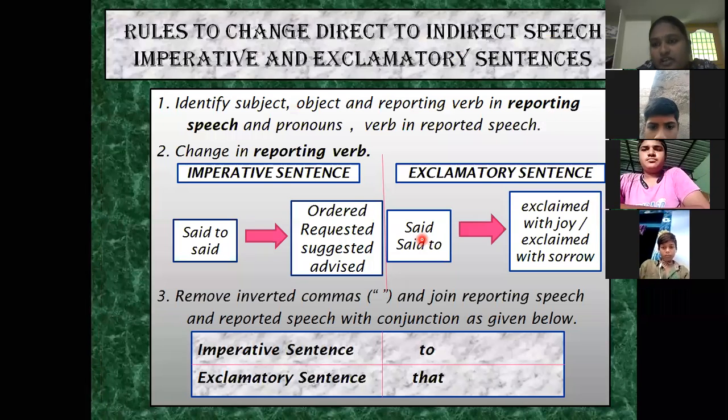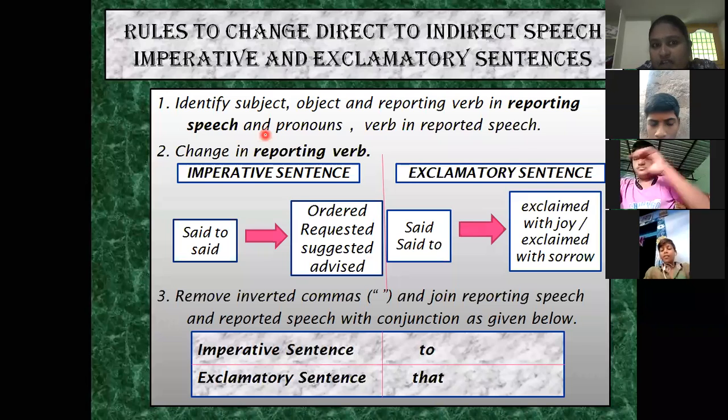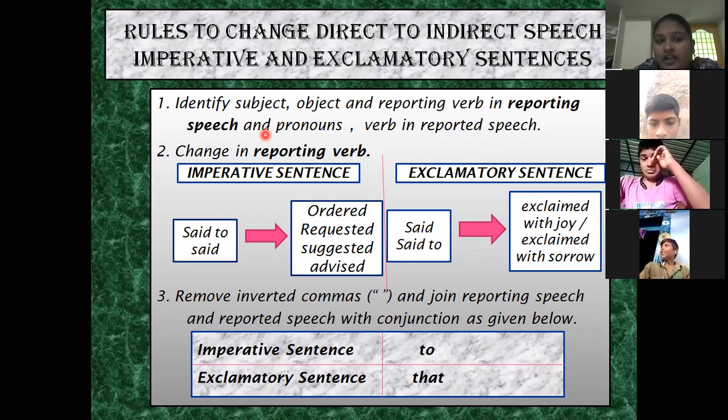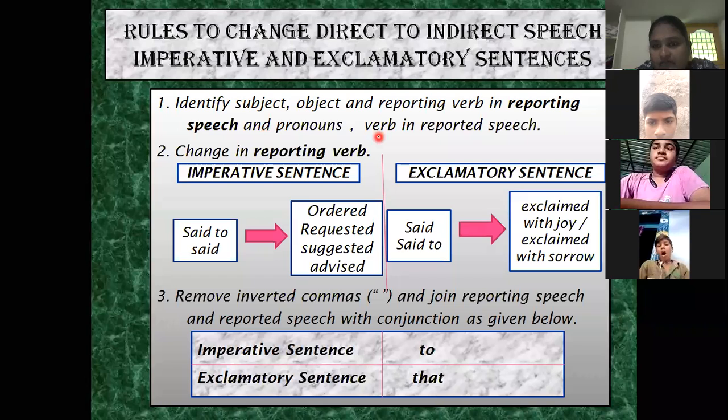Next, now coming to the important point. As we discussed, the rules are the same to change from direct to indirect speech, and only differ in two or three points. Let me see what the first point is. The first point is identifying the subject, object, reporting verb, and in the reported speech, pronoun, verb, and whether there is any adverb. This is the same for all types of sentences.